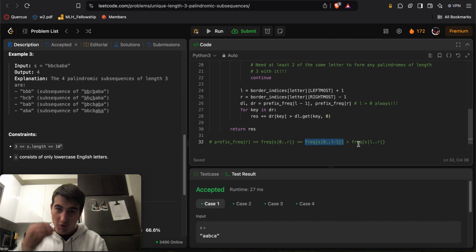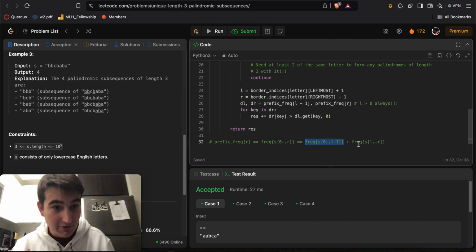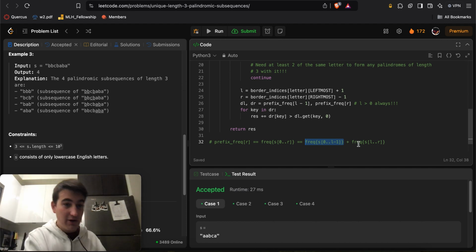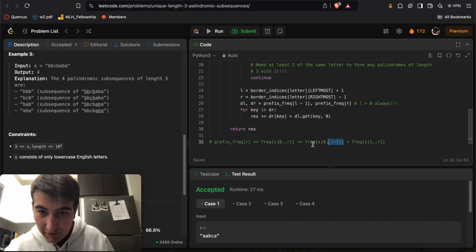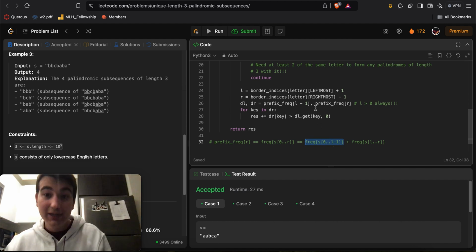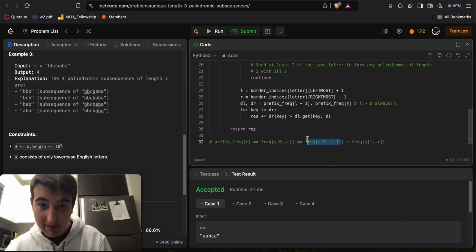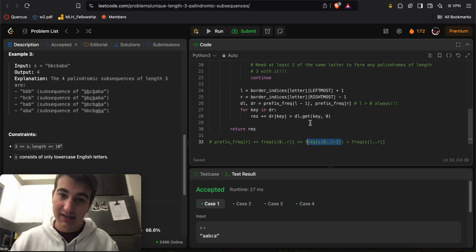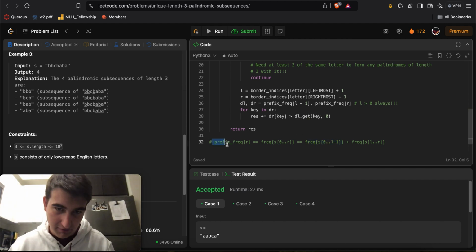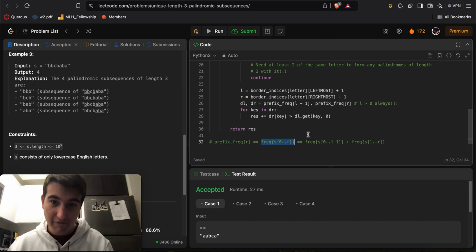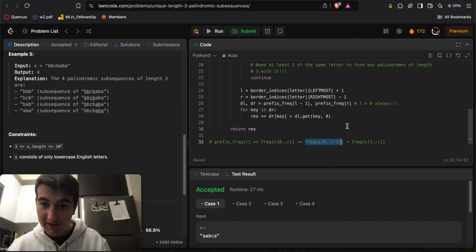But remember, I always have access to the frequency count from index 0 to any other index. So let's grab the frequency count from 0 to L minus 1, which is the prefix frequency at index L minus 1. By definition, the one for R was from 0 to R, so for L minus 1 it'll be 0 to L minus 1, which is exactly what we have here. We have this plus that, and this is what we're interested in. So we subtract that from the result, and there we go.